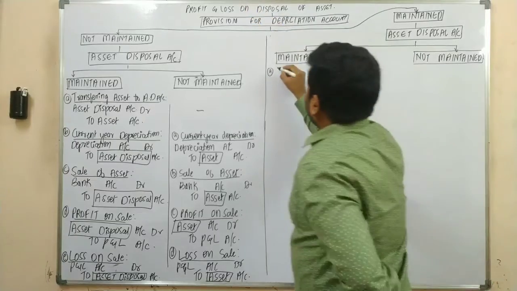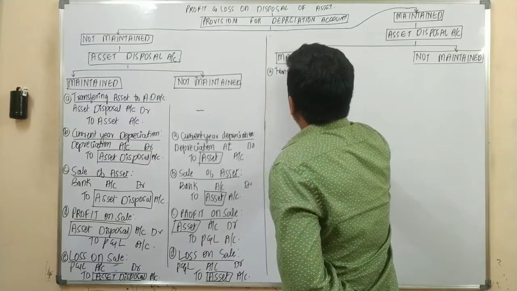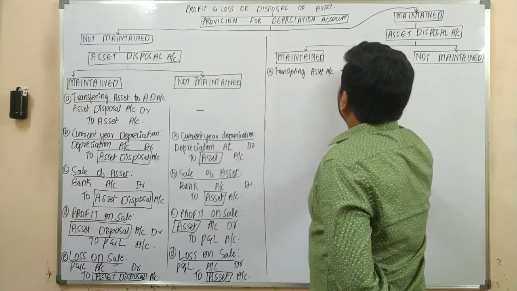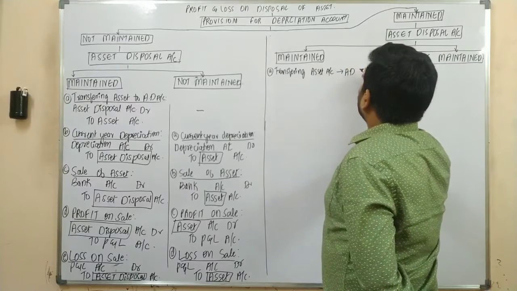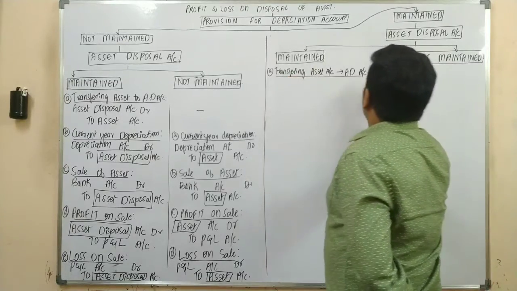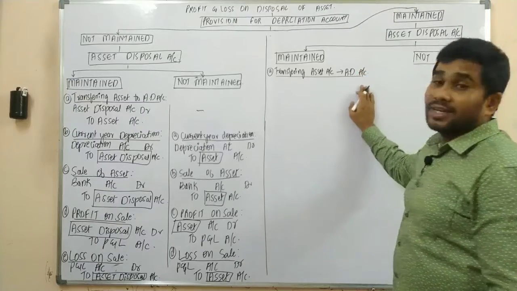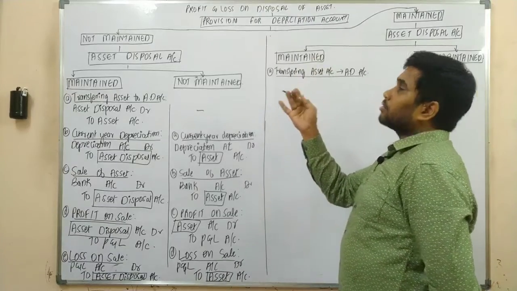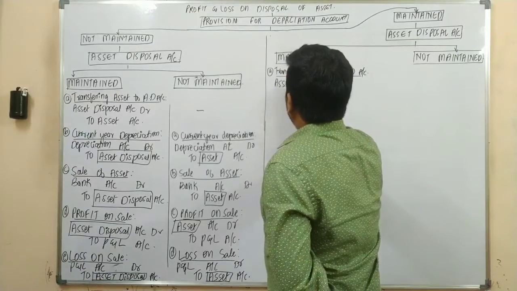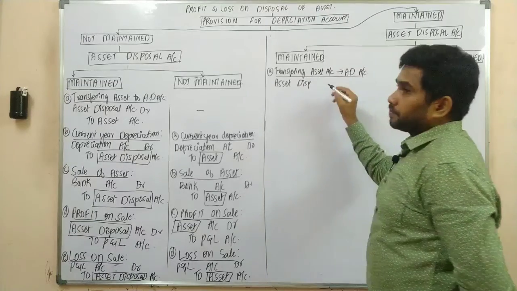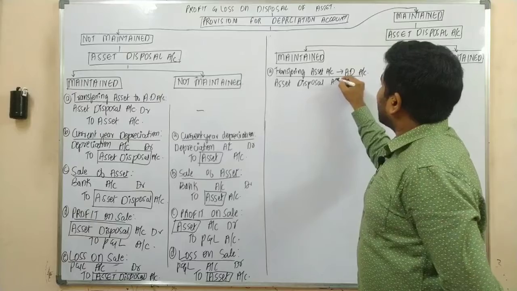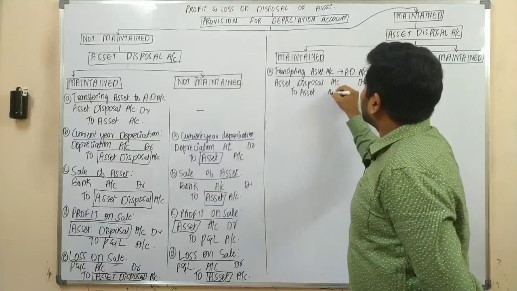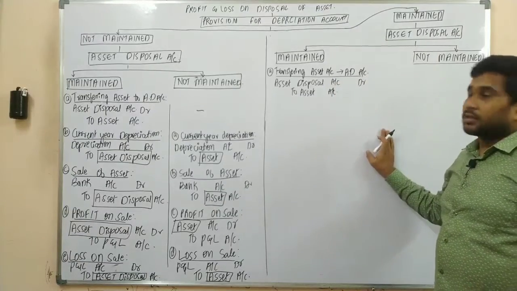So upon transferring the asset account to asset disposal account, the journal entry would be asset disposal account debit to asset account, as we are closing our asset account. Yes or no? Now let's continue.